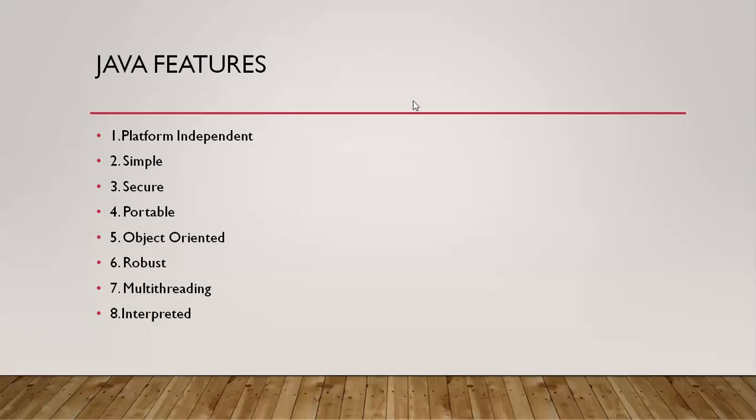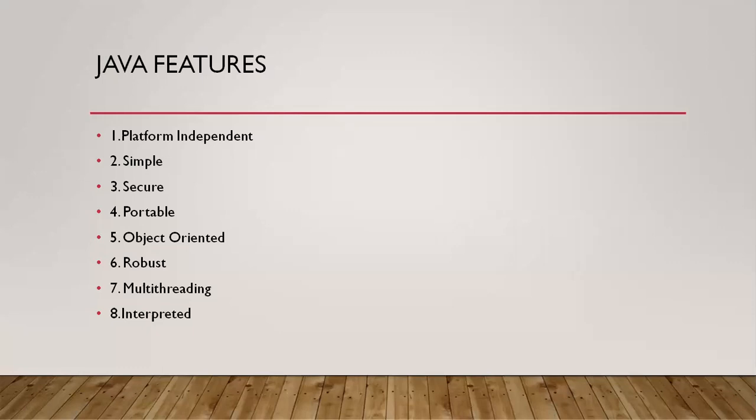Coming to the second feature, Java is simple. It is simple because it uses fewer lines of code to write a program compared to C language. Why? Because C language follows a procedure oriented or task oriented approach, and in Java we follow object oriented features.